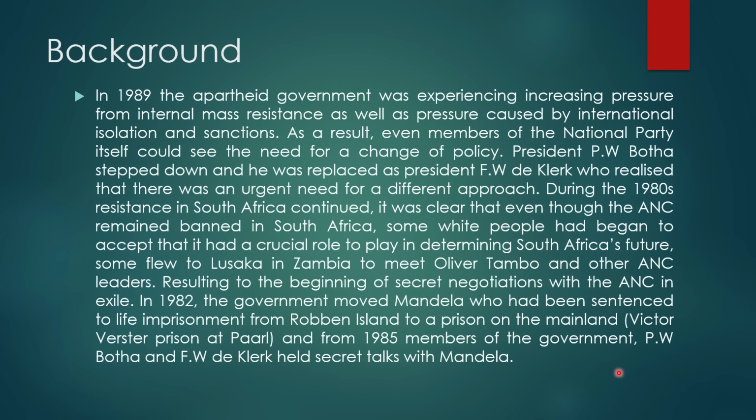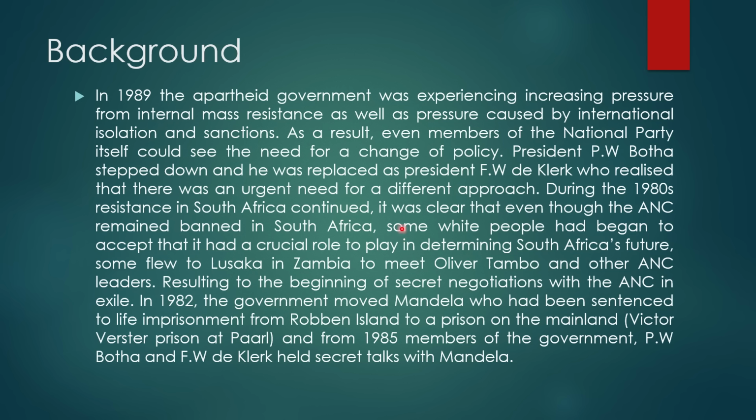de Klerk, who realized that there was an urgent need for a different approach. During the 1980s, the resistance in South Africa continued. It was clear that although the ANC remained banned in South Africa, it had a crucial role to play in determining South Africa's future.